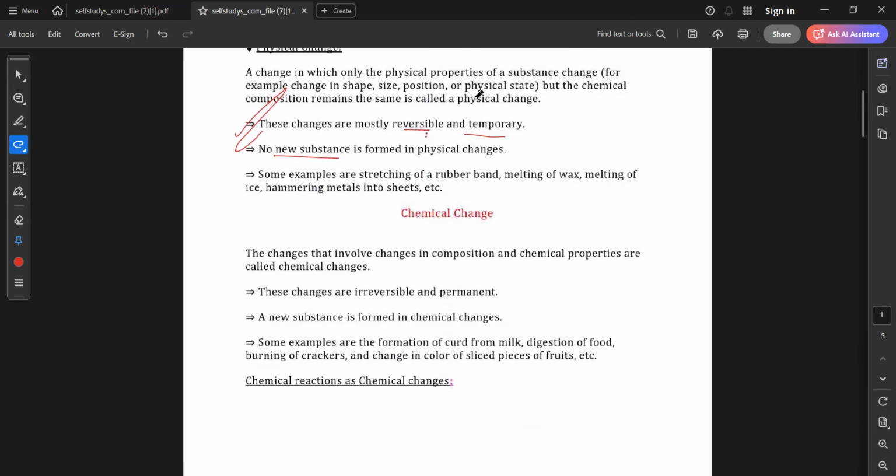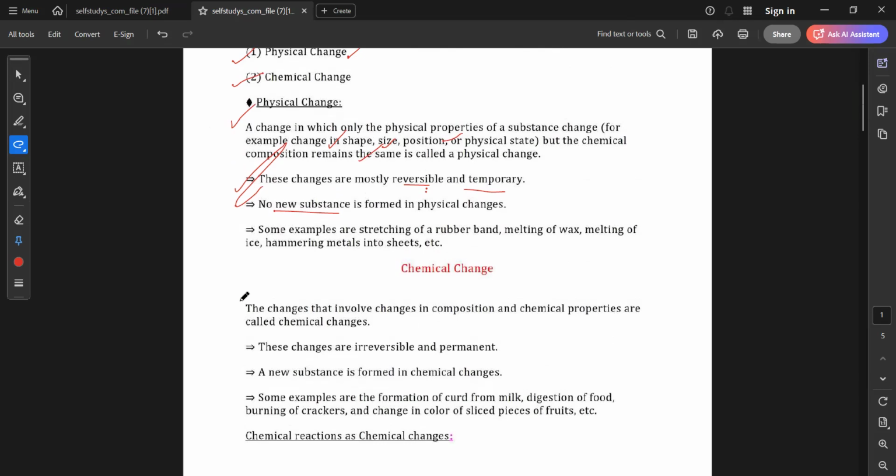And you also have to say that in physical change, change in shape, change in size, change in physical state happen, but the composition remains constant. Okay. So can you read, Ayushi, what is physical change and what is chemical change? Physical change: a change in which only the physical properties of a substance change. For example, change in shape, size, position, or physical state. But the chemical composition remains the same, is called a physical change.